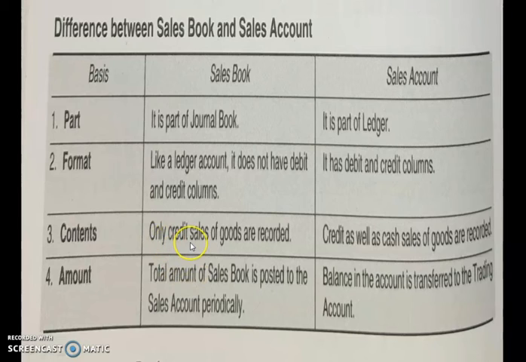In sales book, we record only the credit sales of goods, and in sales account, we record both credit sales as well as cash sales of goods. When you close the sales book, whatever total amount you get, you will post to the sales account.